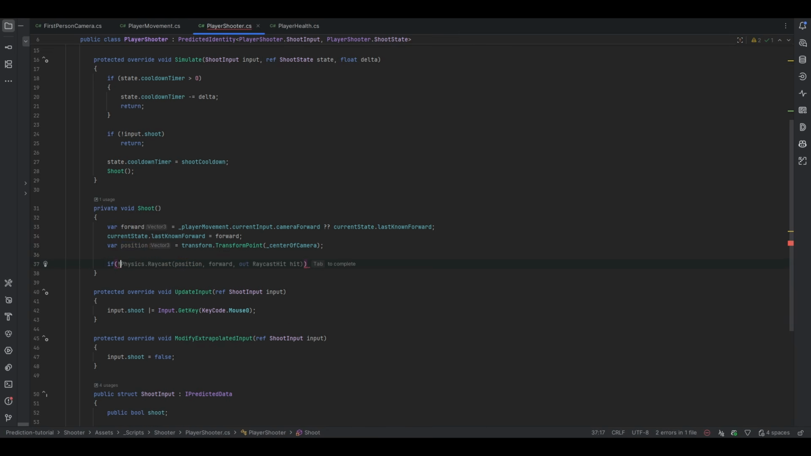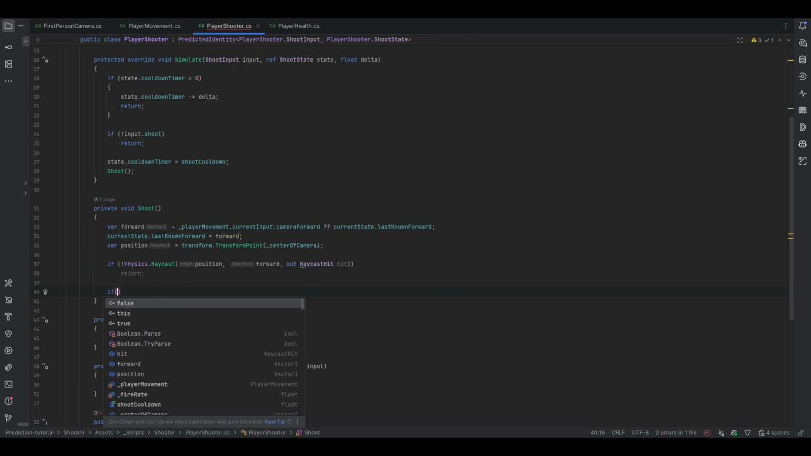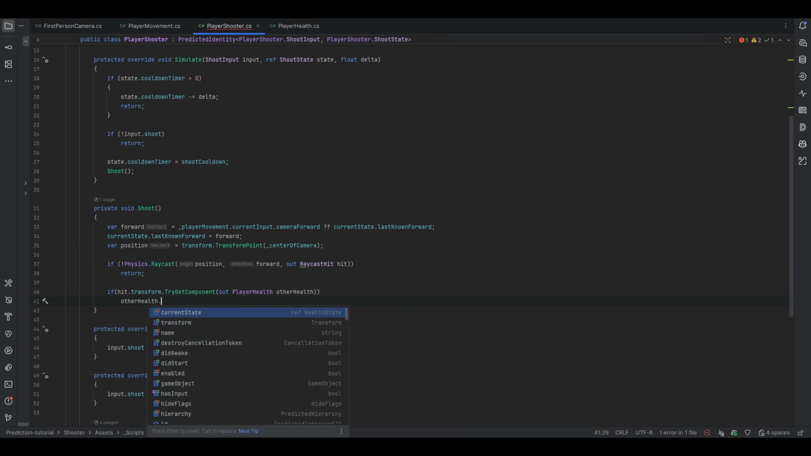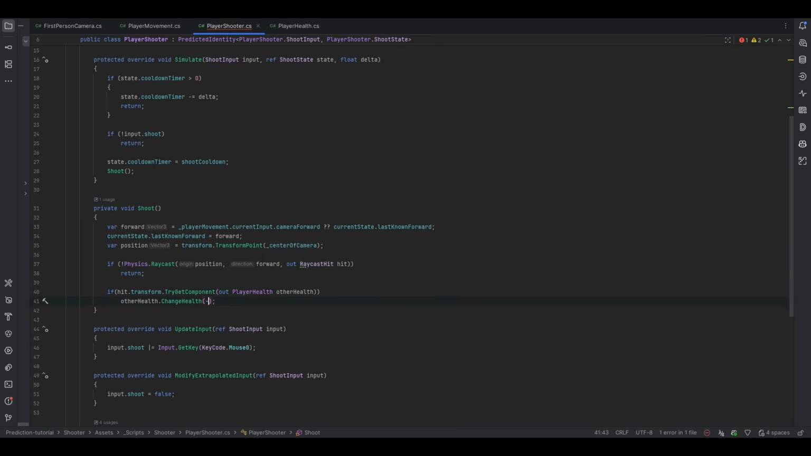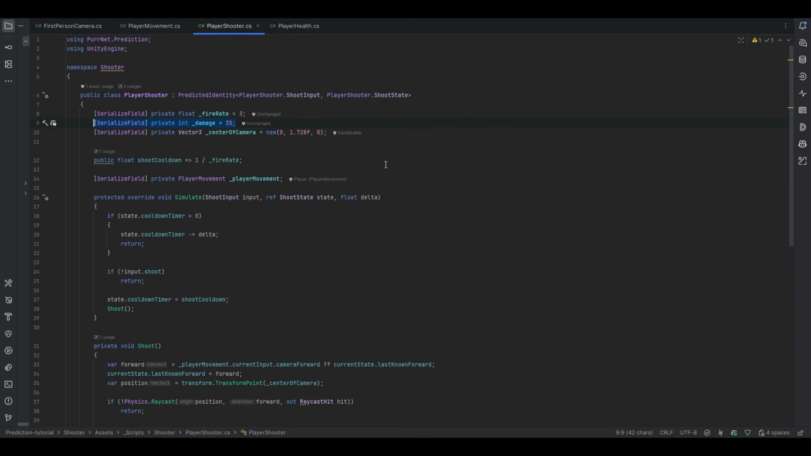So we can do if it does not hit the Physics.Raycast from the position in the direction of forward. Oops. And outputting the RaycastHit of the hit. And we return if we do not hit it. And if we do, then we can do hit.transform.TryGetComponent out PlayerHealth otherHealth, and then we can call otherHealth.ChangeHealth minus some damage variable that we set up. As you can see here, it is just 35 damage.